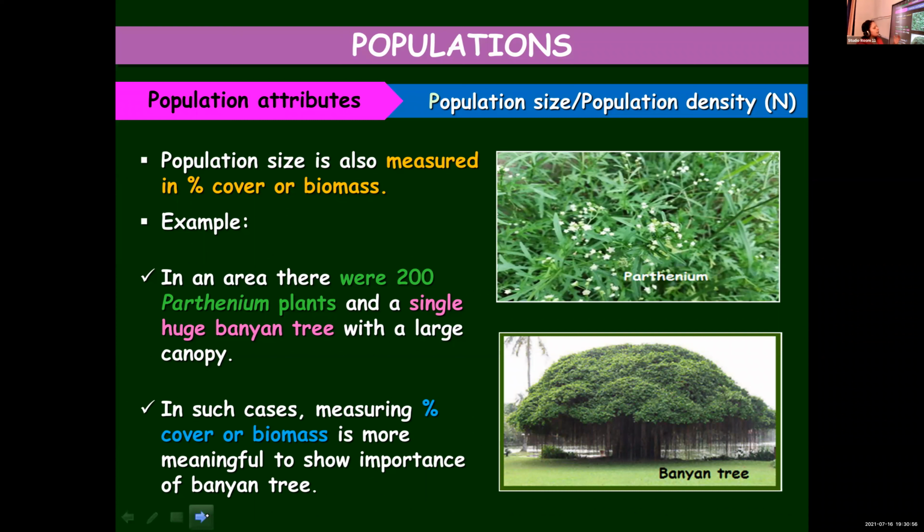Otherwise, what we will find is the population density of Parthenium, just the number, is considered 200 in place of 1. But that 1 might be equal to more than hundreds of Parthenium. So that is why, at times, we will have to depend upon the percentage of organic matter or biomass to calculate the population density. Every time we cannot calculate it purely based on the number.